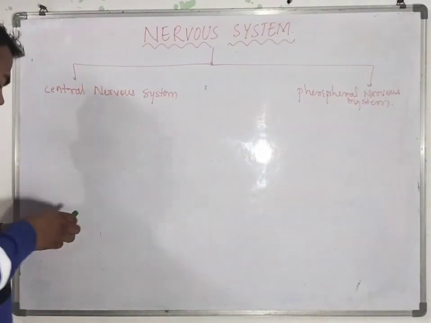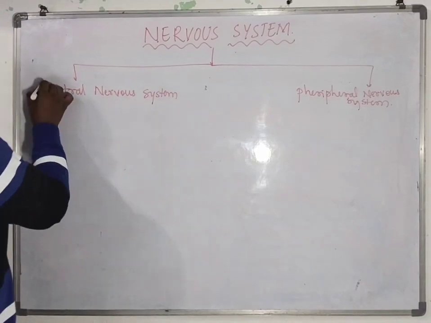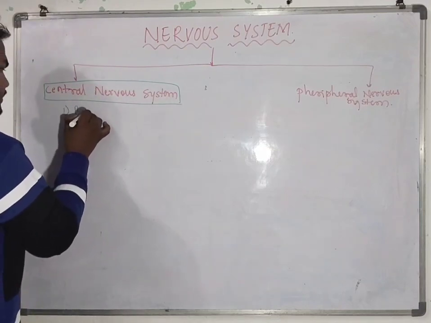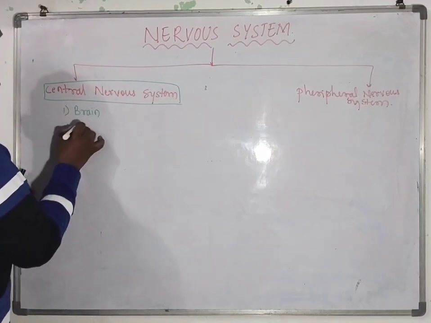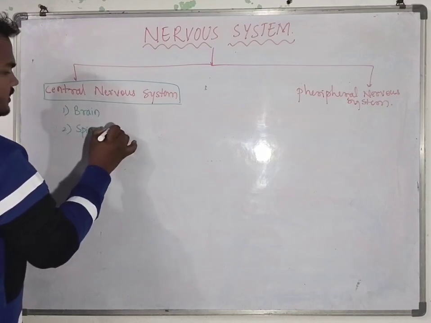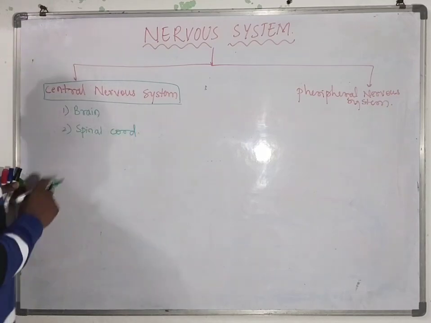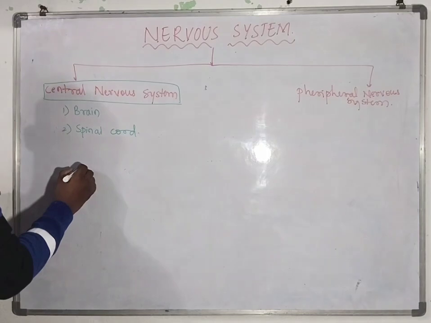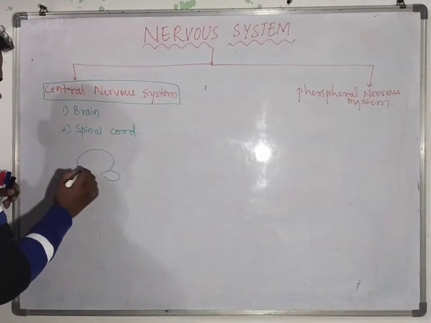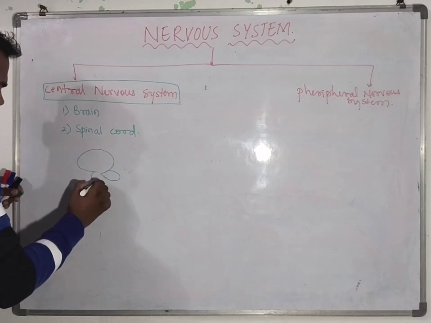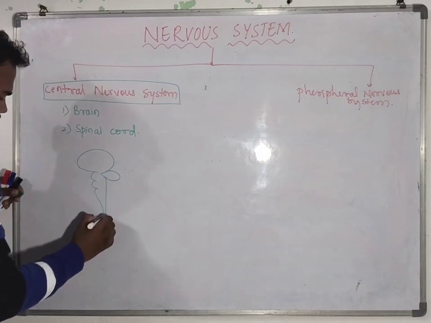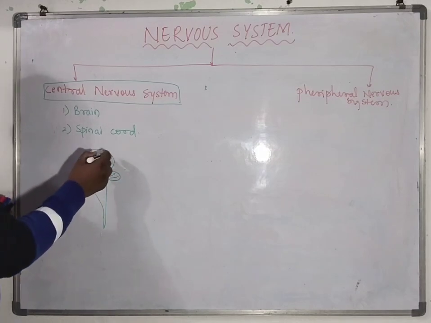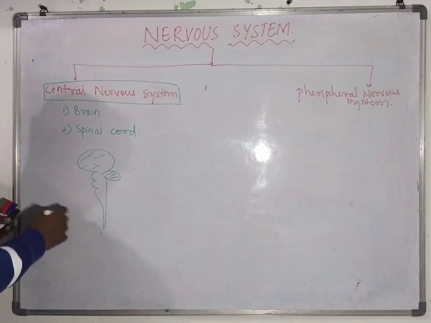Now this central nervous system constitutes two main organs, that is the brain and the spinal cord. Let me take it as our brain. This is our cerebellum, there is the cerebrum, and the pons and medulla, and the spinal cord.